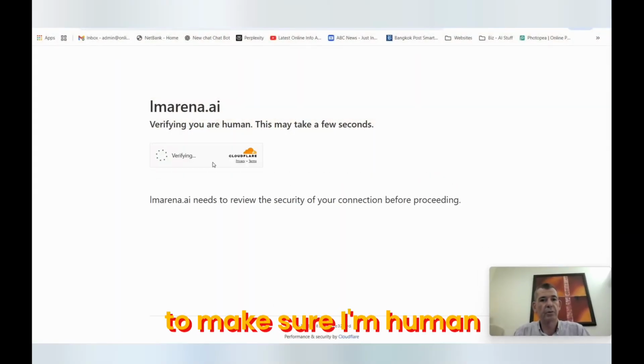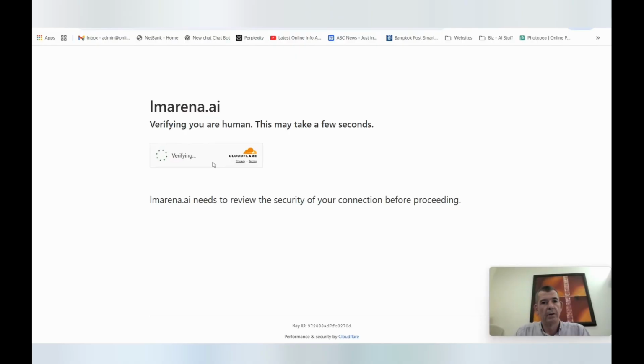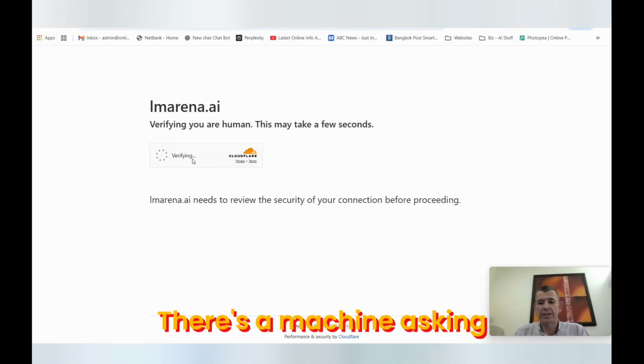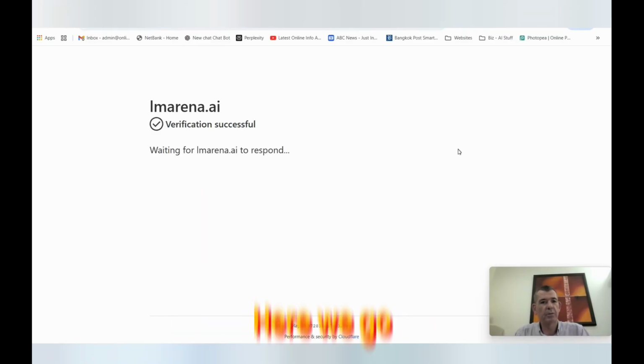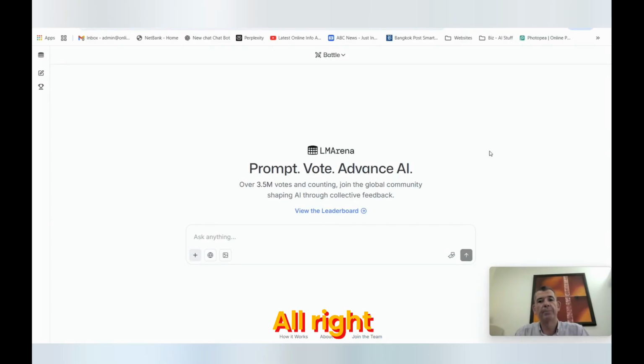So in a case like this image comparison site, we'll go down here. Okay, it wants to make sure I'm human. Image arena, it's verifying that I'm alive. Yes, that's funny, isn't it? There's a machine asking me if I'm a human. I'm asking the machine if it's a machine, and it's asking me if I'm human. Here we go. Yes, it's verified me as human. All right. Vote in advance.